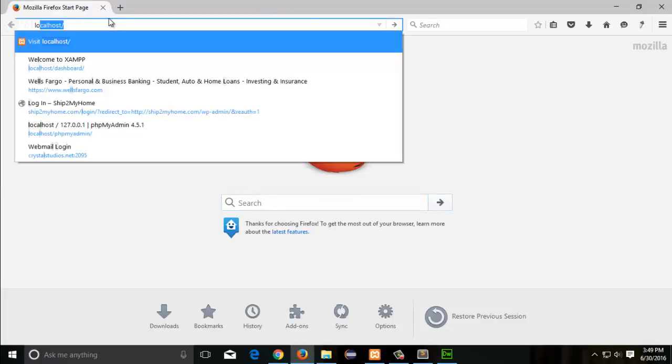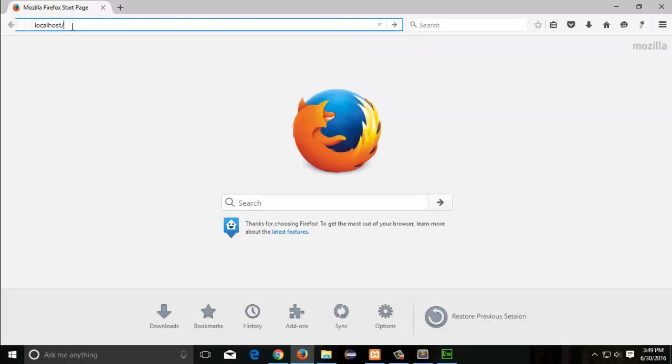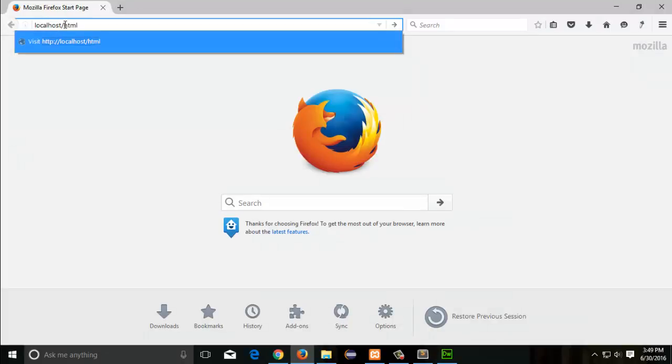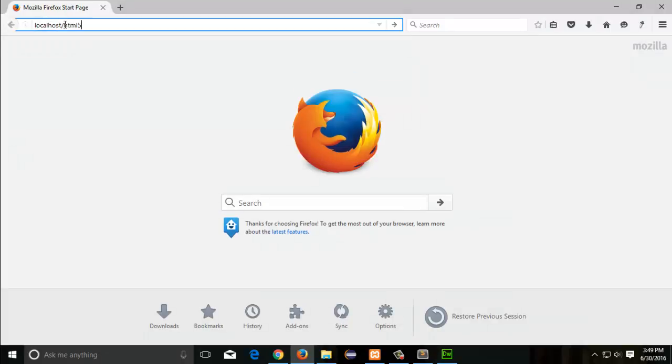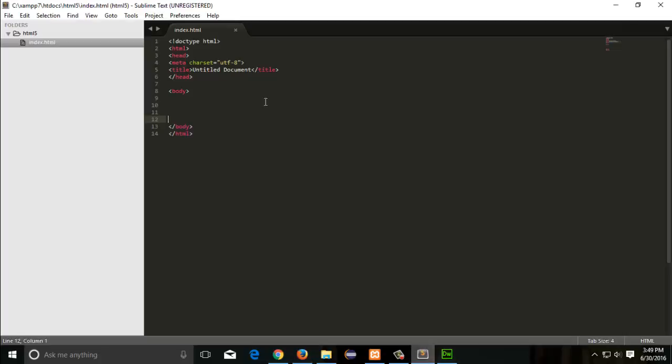Open your browser and type localhost/HTML5 because that's the folder where this index.html resides. You see there's nothing in the body, but we know we are on the index.html page as we see the title matching our title.